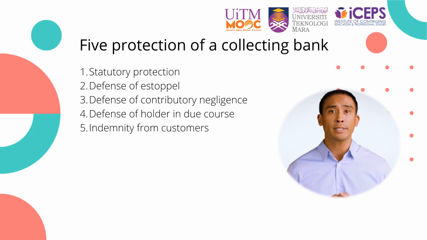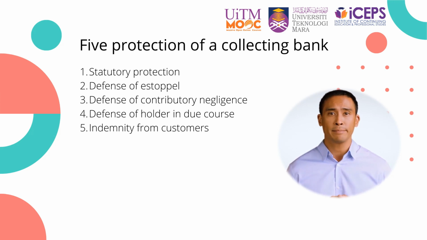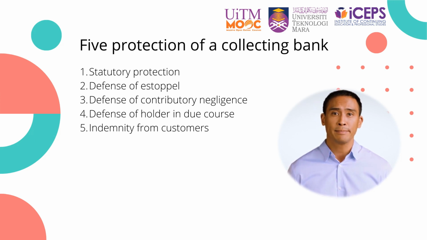Next, collecting bank has a defense of estoppel. It is a protection to the collecting banker as a result of proofs gathered from the customer's pre-actions, which acted as proofs of a line of facts. The collecting banker cannot be blamed or sued by the true owner of a check when the collecting banker can prove that the customer had said or done something which led the collecting banker to believe on reasonable grounds that it would be permitted for the bank to collect the checks concerned for the account of customer.